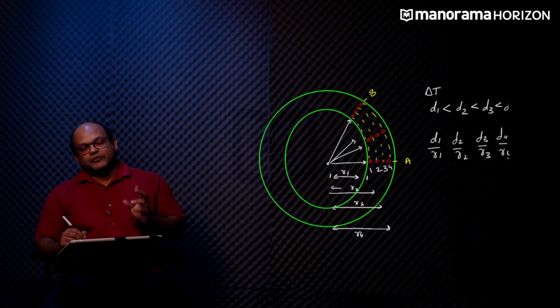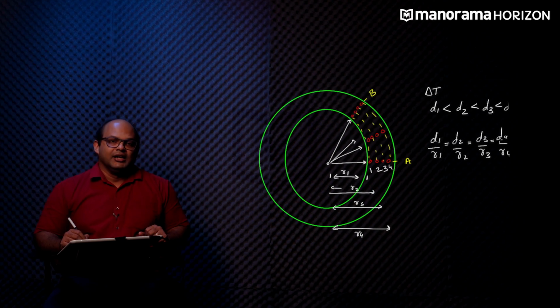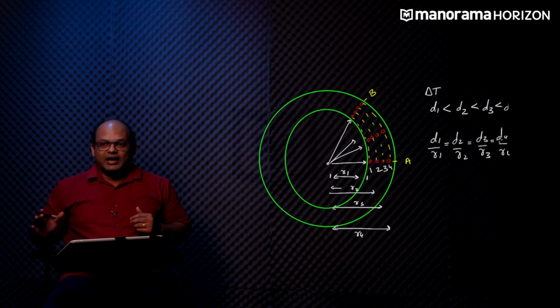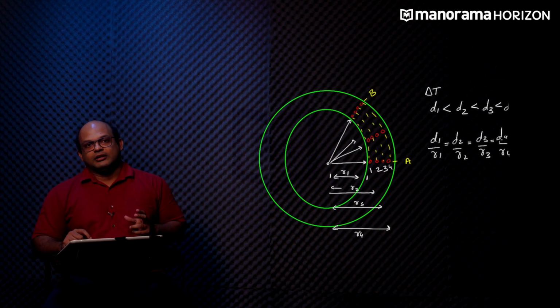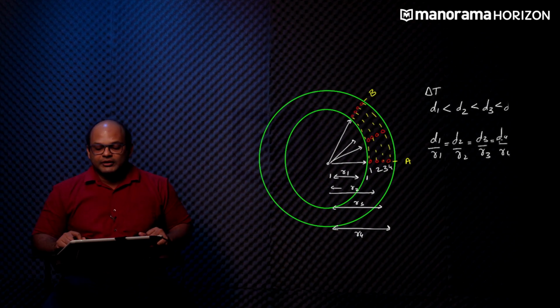If you were to actually perform this experiment and find out these ratios, you would discover that all 4 ratios are equal to each other. The ratio of the arc covered by any one runner to his or her distance or radius from the center of the track always remains constant within a given interval of time.